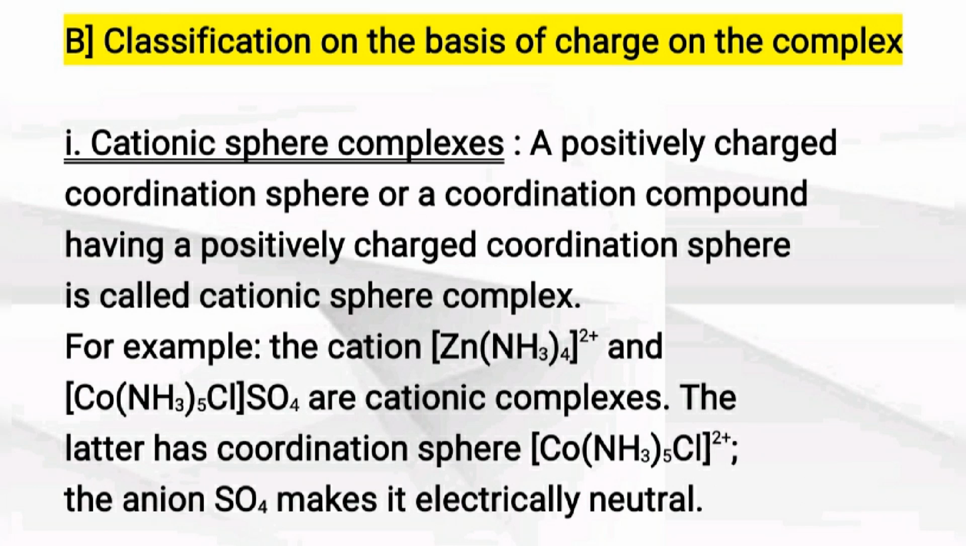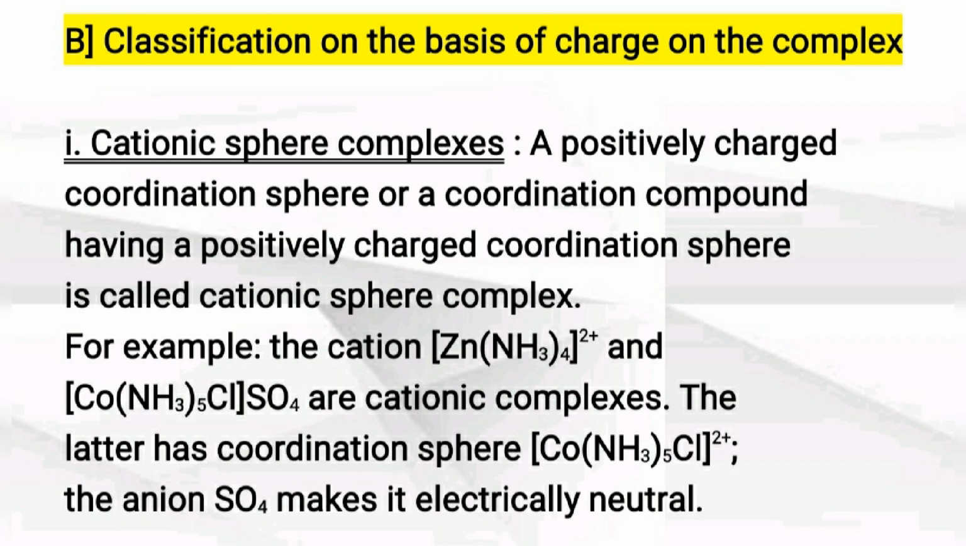Number 1, cationic sphere complexes. A positively charged coordination sphere or a coordination compound having positive charge is called as a cationic sphere complex. For example, you can see Zn(NH3)4 2+. Here the coordination sphere has a +2 charge, and such a complex is called as a cationic sphere complex. Means here coordination sphere has a positive charge.